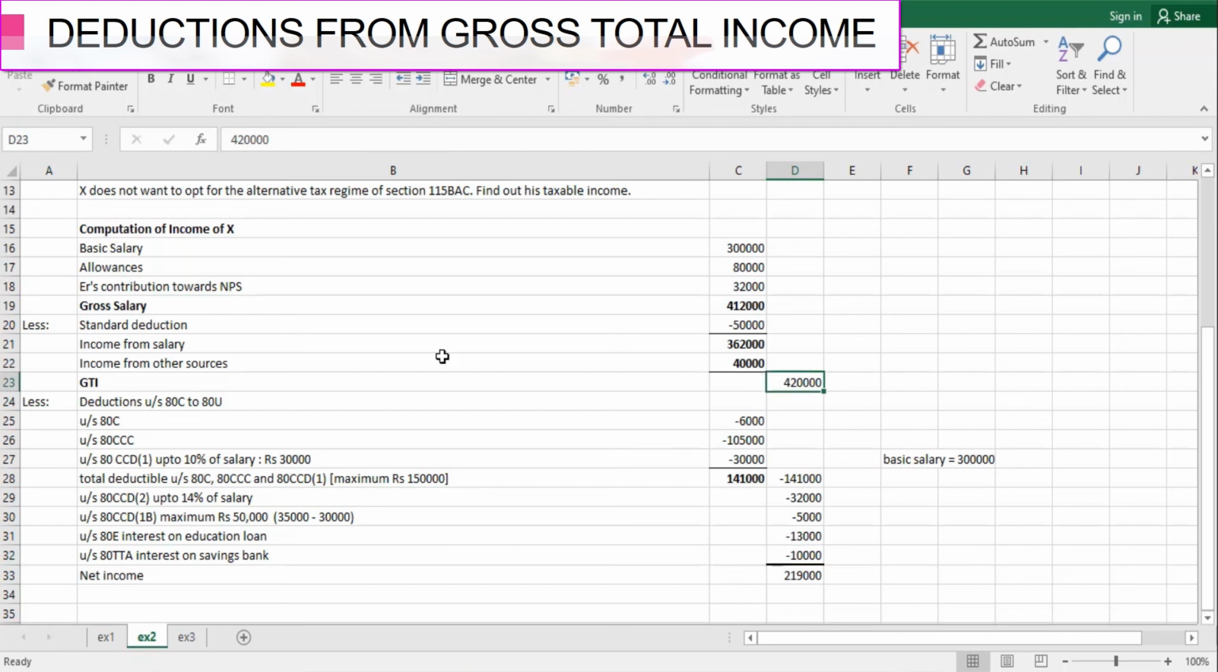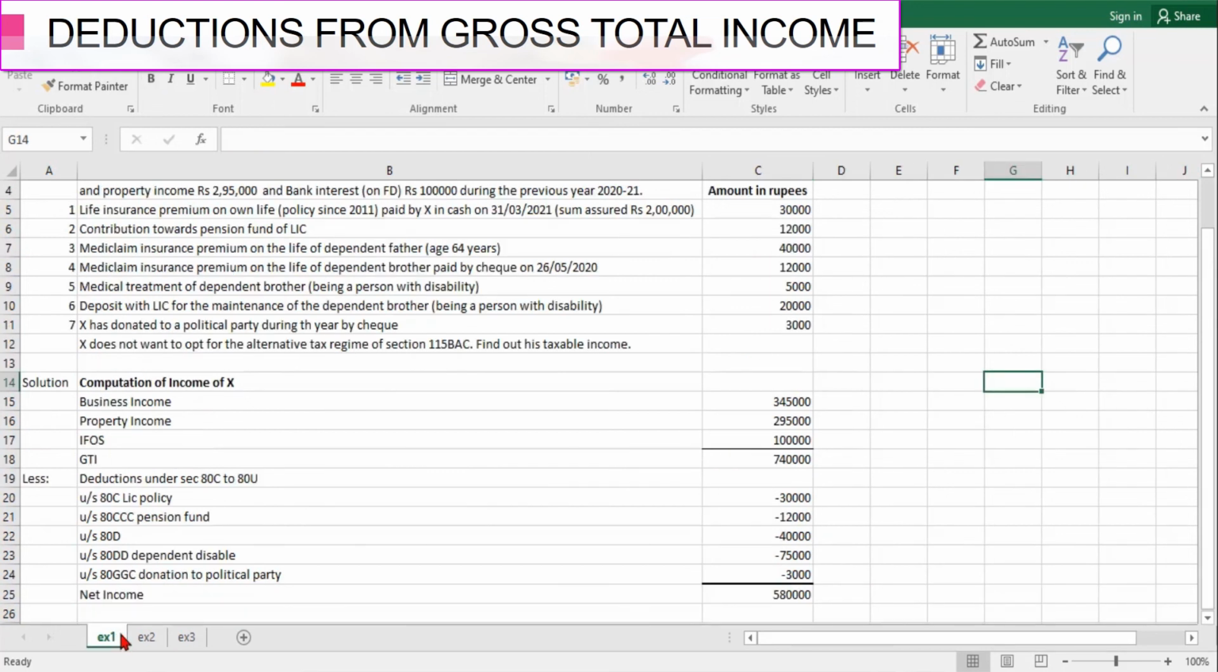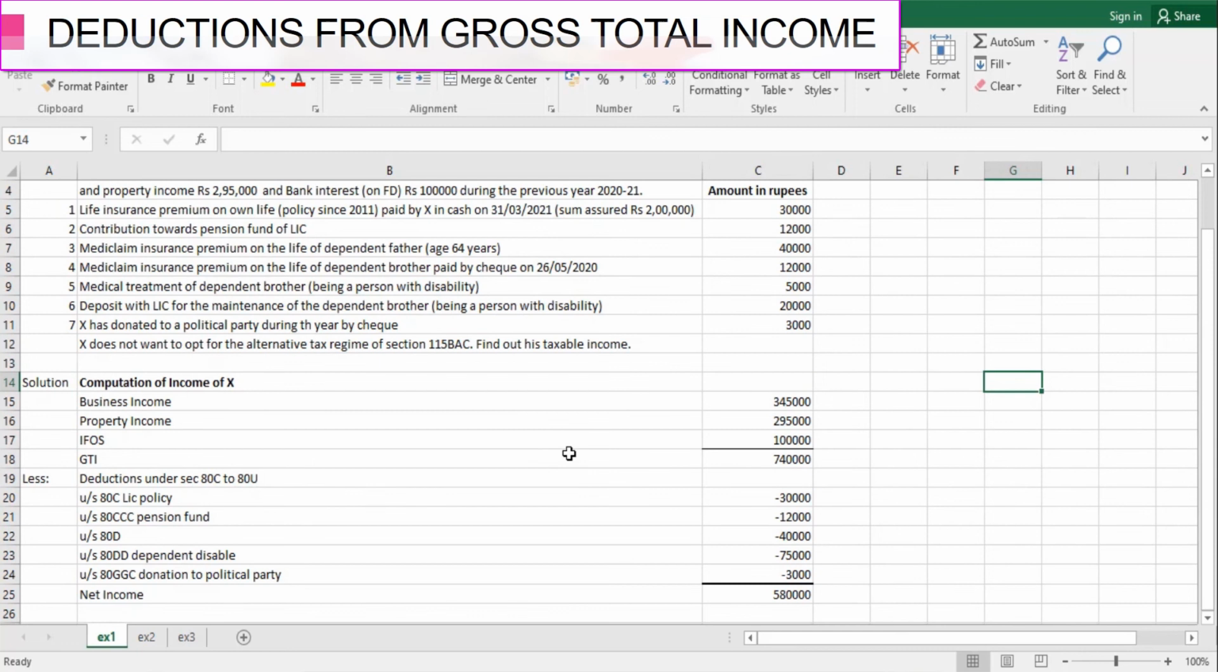So this was our gross total income of rupees 4,20,000, out of which he can claim these deductions under various sections right from 80C to 80U, and this is the net income, that is rupees 2,19,000. So I hope with the help of these two examples, this concept of deductions is clear to all of you. Thank you, students. Happy learning.